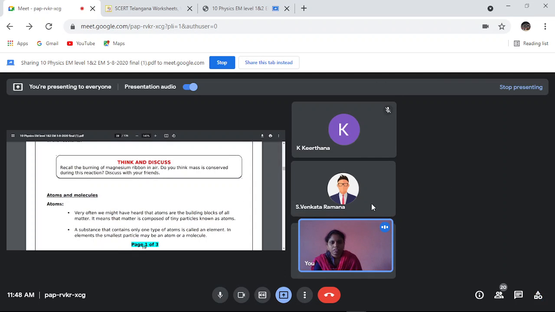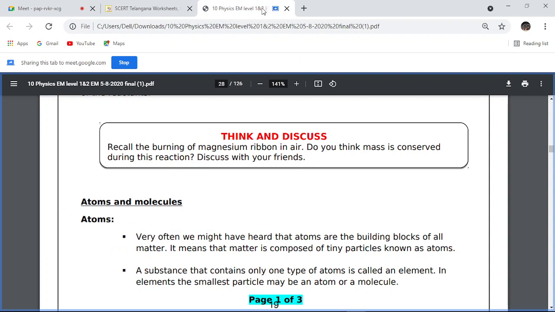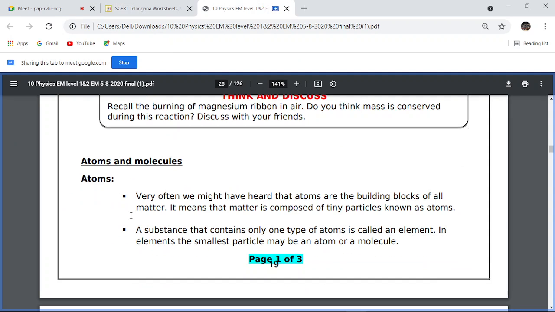Nobody is telling. Mass is conserved or not? Reactants లో ఏముందో products లో కూడా అదే వచ్చింది కదా. That means they are the same. It is conserved అని చెప్పాలి. Okay, mass is conserved. So what is the definition of atoms and molecules?